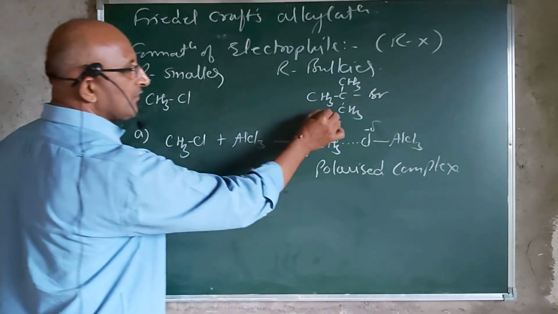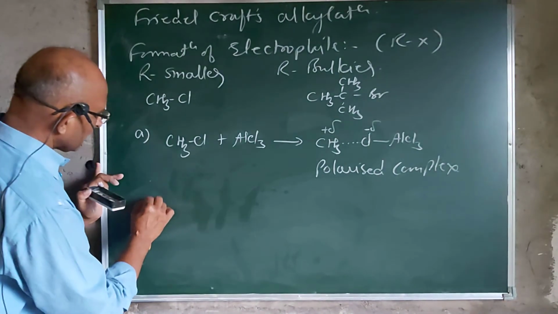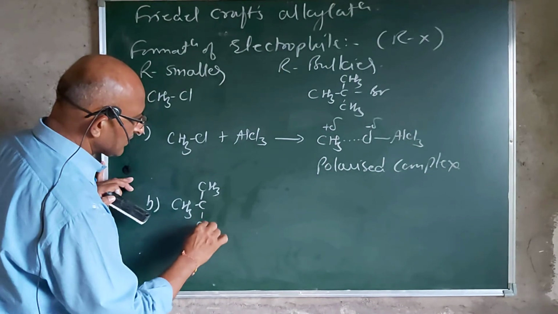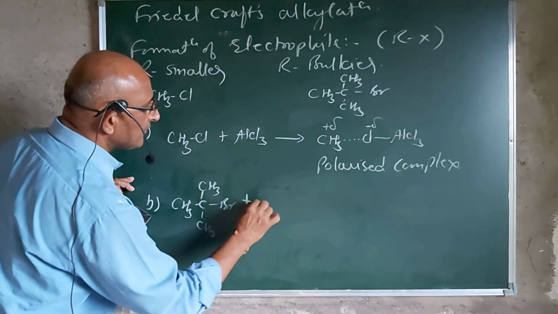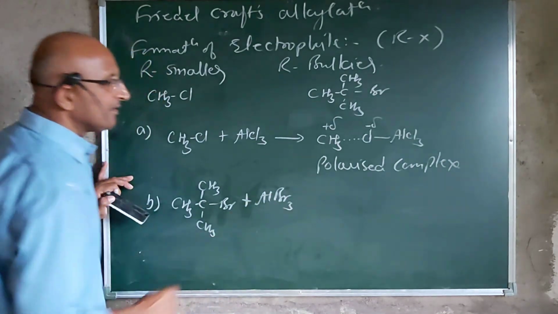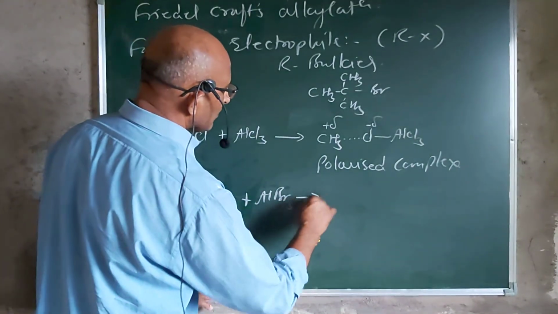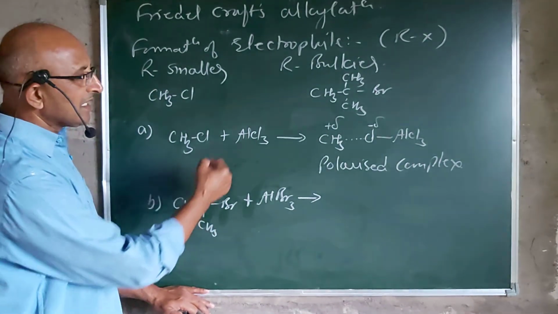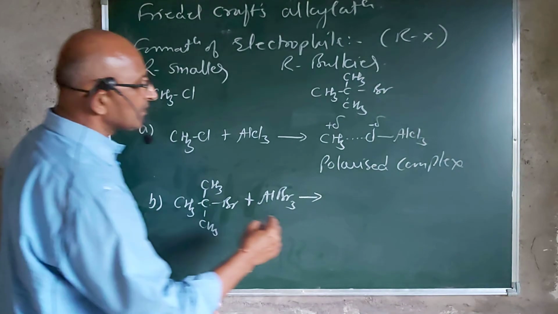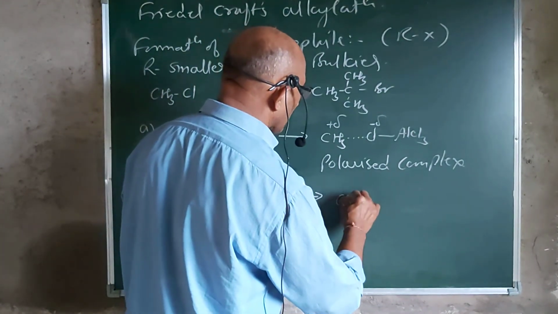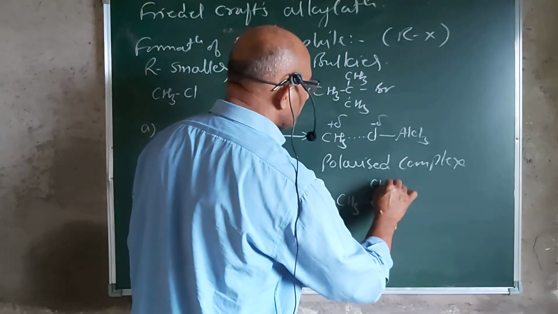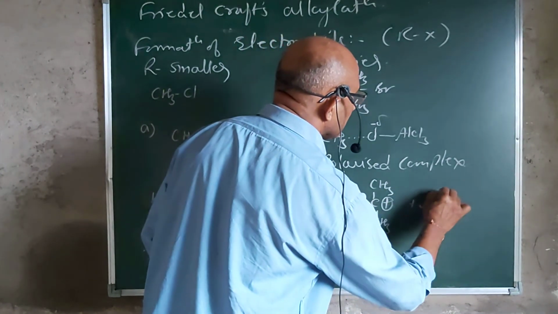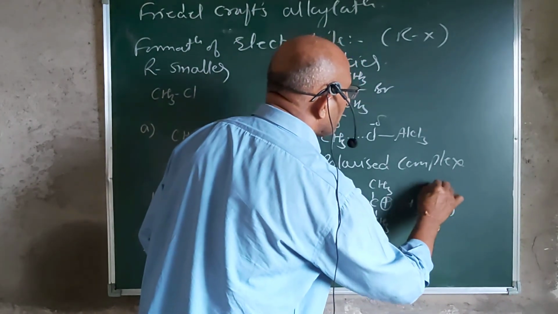Whereas if we use a bulkier R group, that is (CH3)3C-Br, here we use the Lewis acid AlBr3. The breaking of this C-Br bond is rather easier than the C-Cl bond, so it undergoes polarization, the bond breaks, and you get the formation of the carbocation plus AlBr4 minus.